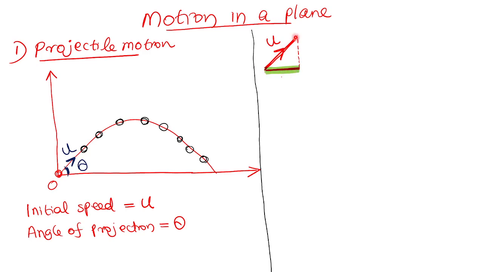u is the actual speed of the body. I am talking about the speed of the shadow. So in 1 second the shadow will travel this much distance. Using trigonometry I am going to explain that. This angle is theta, right? Theta. If you are not able to see, you can zoom it.